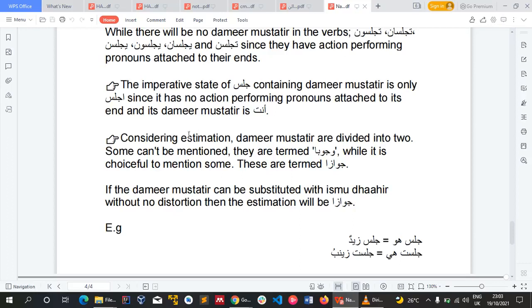Now, so considering takdir, so they usually say takdir, we are still going to check the note. So they call something takdir, meaning it's estimation. When we say something has domir mustatir, so it is estimated to be something. So it can come in two ways. So the domir mustatir are divided into two. Some can't be mentioned. They are termed wujuban, compulsorily. You have to hide the domir compulsorily. While it is choiceful, you can choose to mention some. So they are called jawazan. I hope you get. So some domir mustatir have to be hidden compulsorily, and some can be hidden by choice. You can hide it or you can show it.